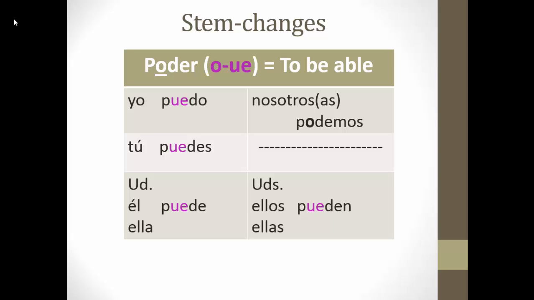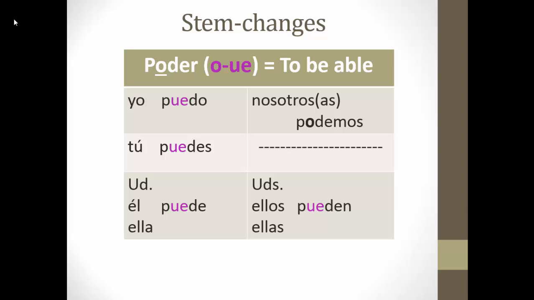Okay, so here's an example of how we would conjugate the entire verb. Poder, remember, means to be able. The O in the stem will change to UE in all forms except nosotros. So, let's go through. Yo puedo, I can. Tú puedes, you can. Usted puede, you can. Él puede, he can. Ella puede, she can.